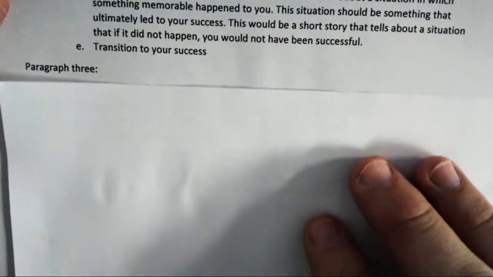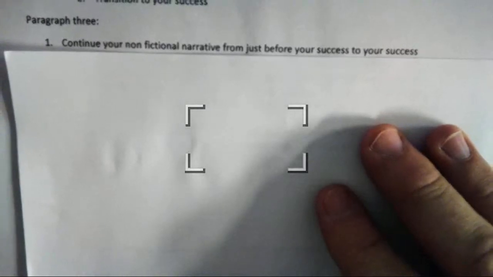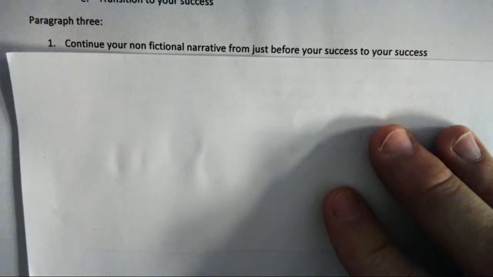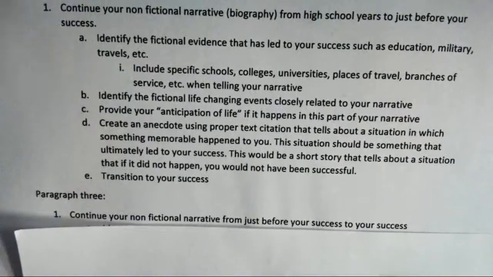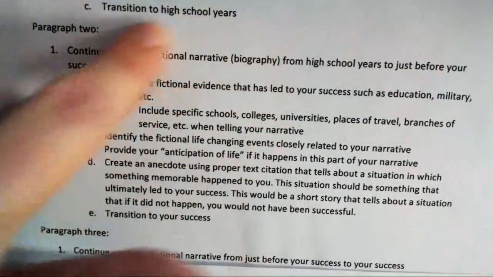Our last paragraph, paragraph 3. Continue your non-fictional narrative from just before your success to your success. Okay. Let's wait until this focuses. There we go. So this is all, on your way to becoming a successful person.